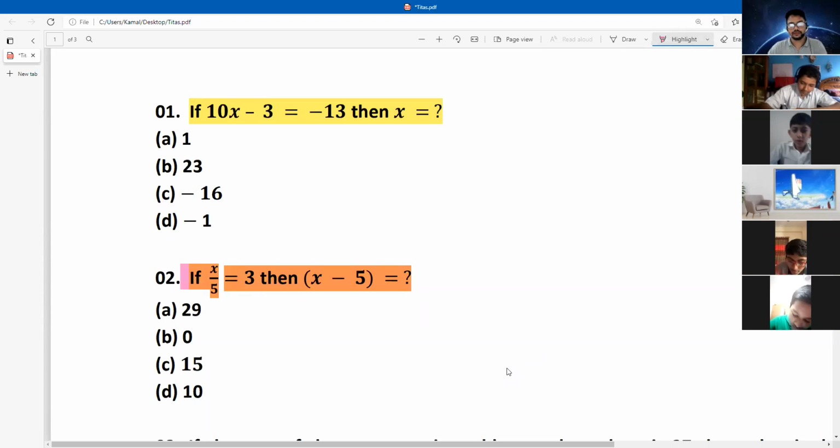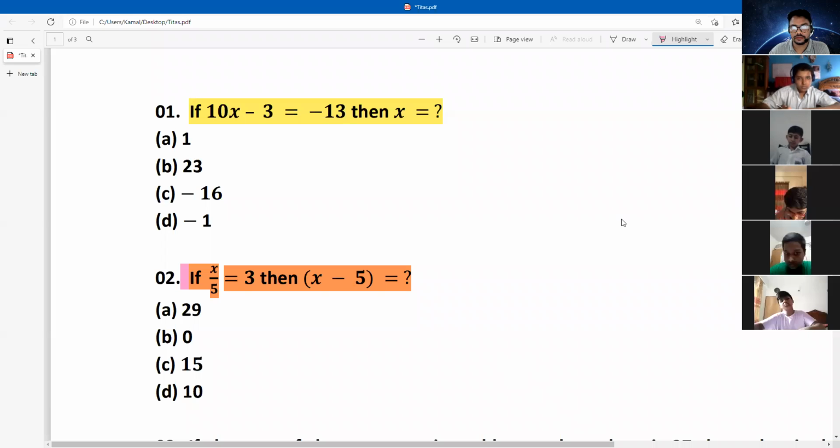Yes, just write the answer. No need to write all the options, but you have to write the question here. Okay, sir. Thank you. No need to show the working, just write the correct answer.